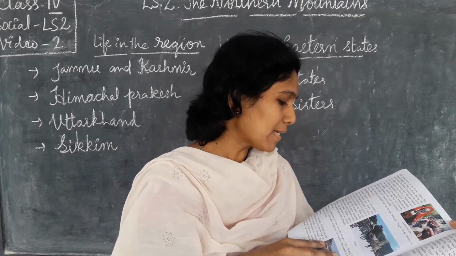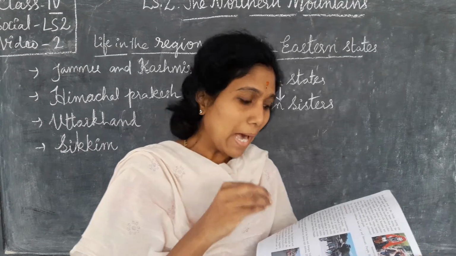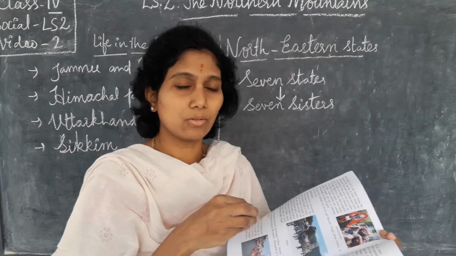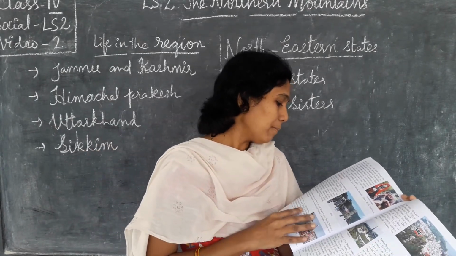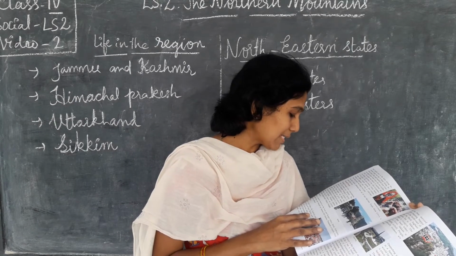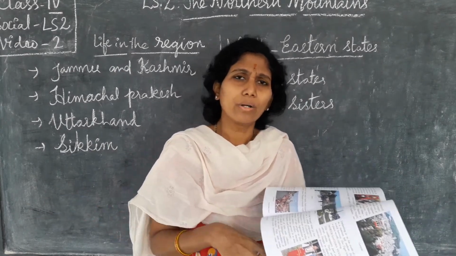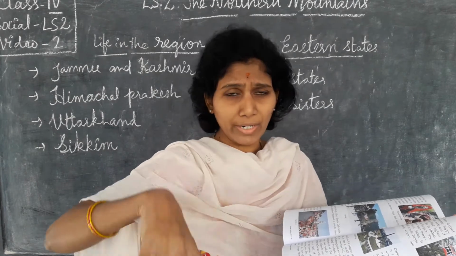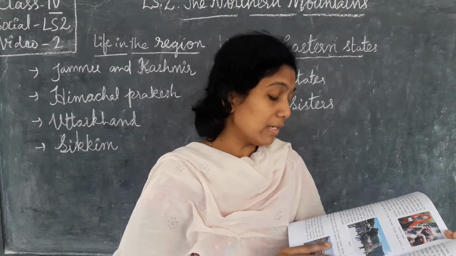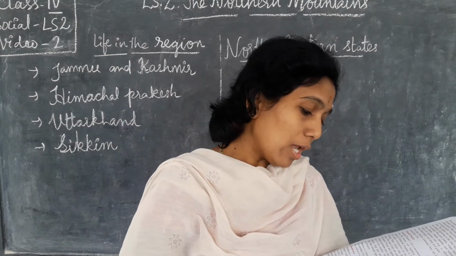The main crops are paddy, barley and maize. These are the main crops of Himachal Pradesh. Plums and apples are grown in large quantities and supplied to other parts of our country for trading purposes. Woolen carpets, blankets, rugs and shawls are woven here.